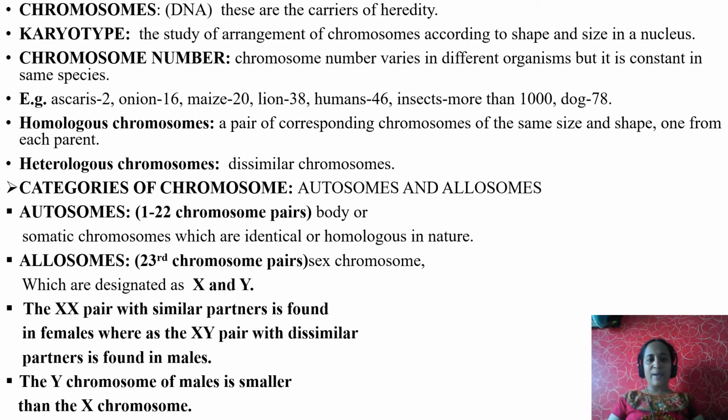The XX pair with similar partners is found in females, as I told you just now, whereas the XY pair with dissimilar partners is found in males. The Y chromosome of male is smaller than the X. So, the 23rd pair is similar in females, but in males, the 23rd pair is dissimilar. That is why it is called heterologous chromosomes.